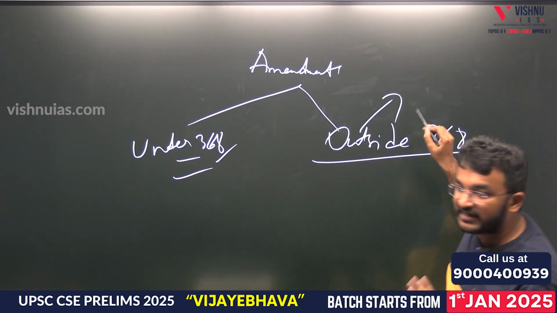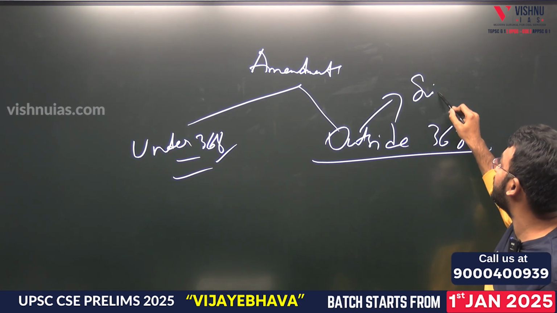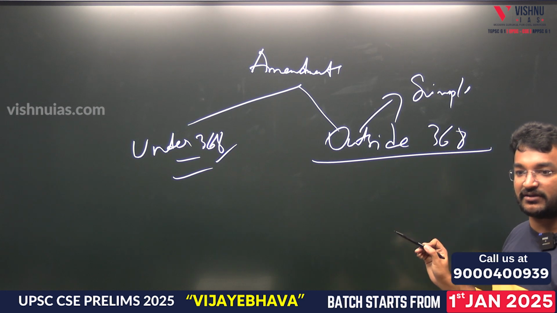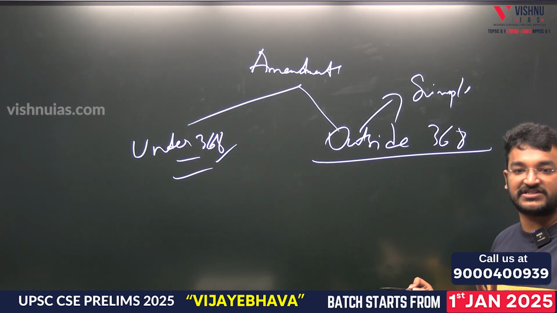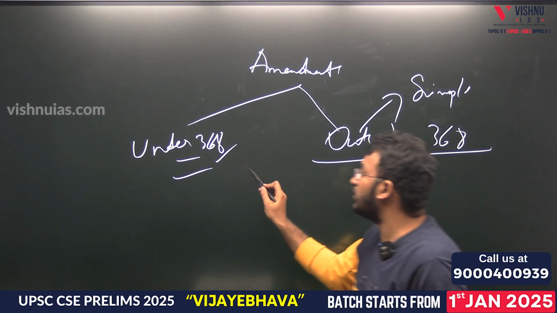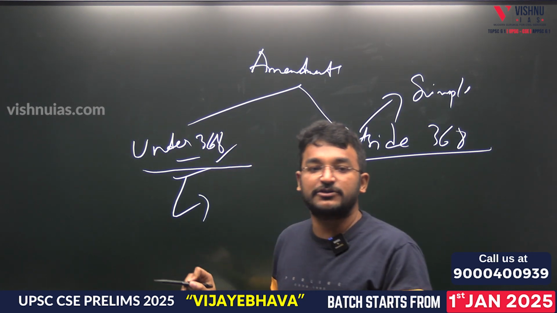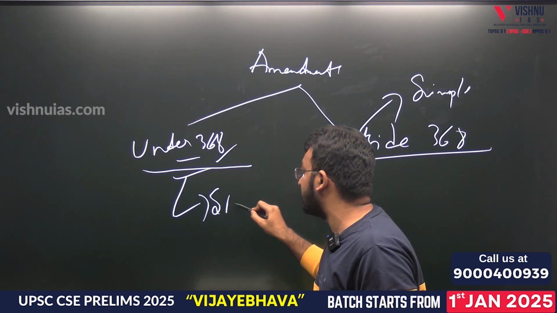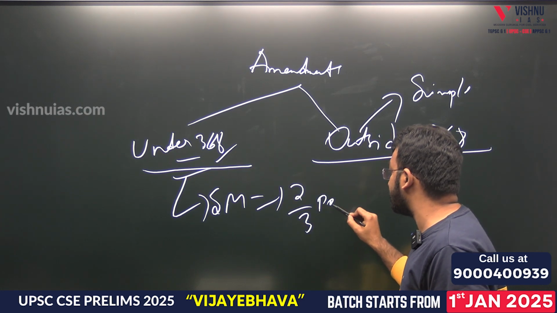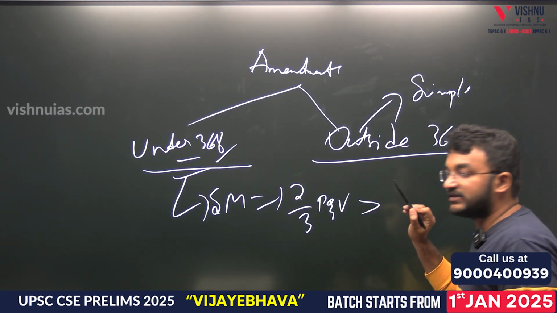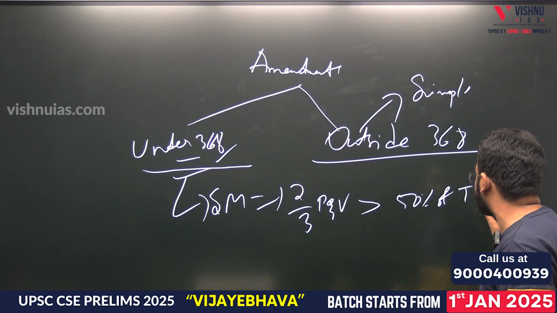For doing any of these amendments outside article 368, a simple majority is sufficient. Simple majority means 50% of the members present and voting. Now under 368 there are different types. One is that a special majority is essential. Special majority means 2/3 of members present and voting, and this should be greater than 50% of the total strength of the house.